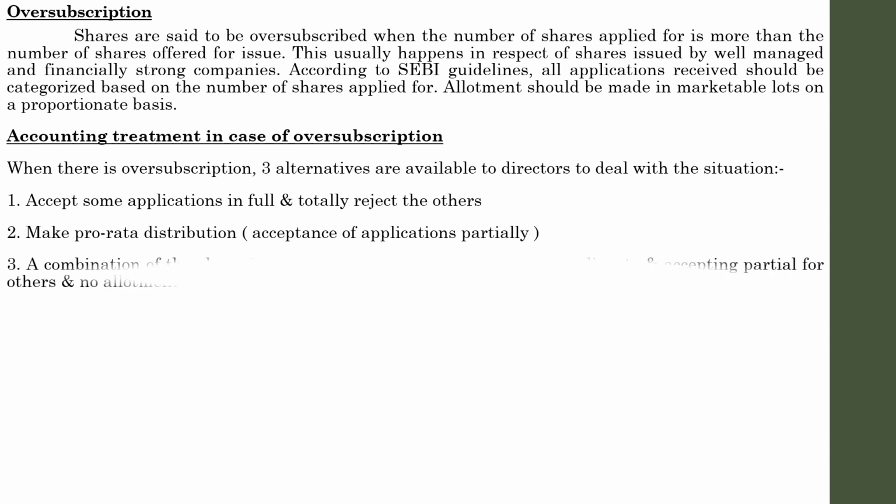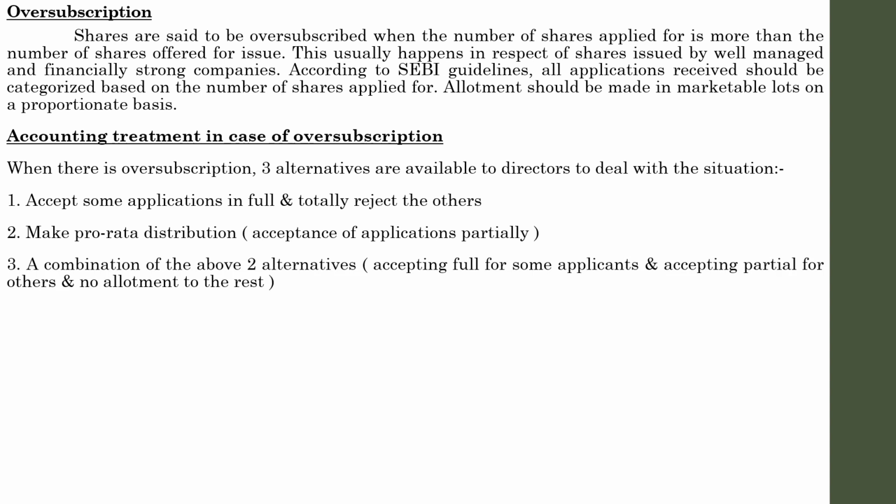Next one, a combination of the above two alternatives. The above two alternatives mean accepting in full for some applicants and accepting partially for others, and no allotment to the rest. Actually, in some situations and in some businesses, they may split the third option again into two.